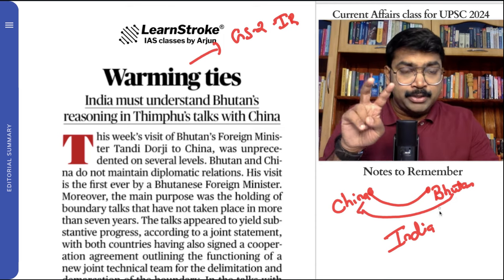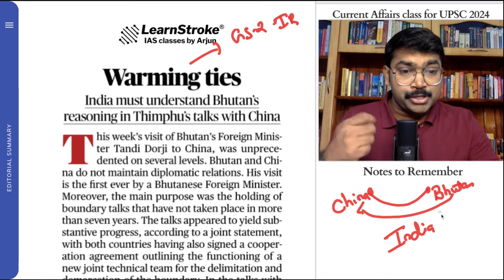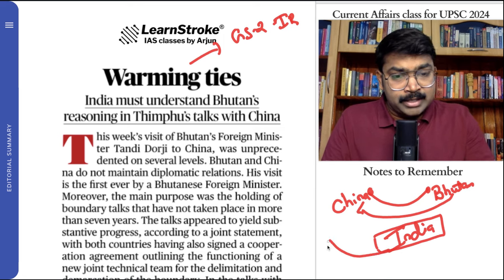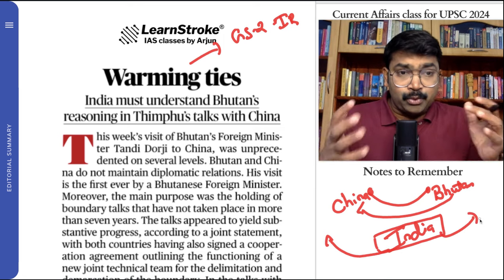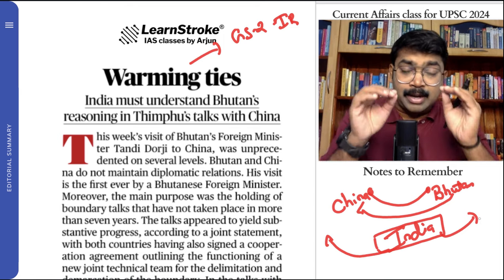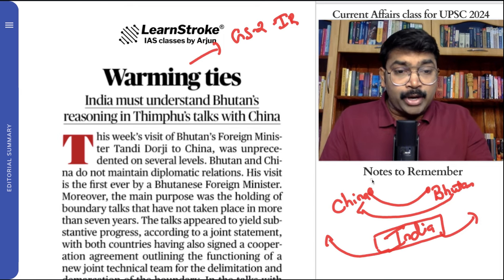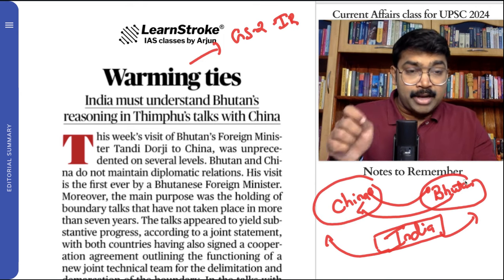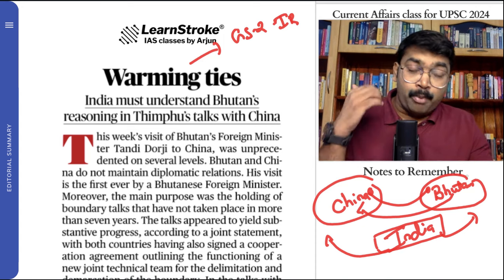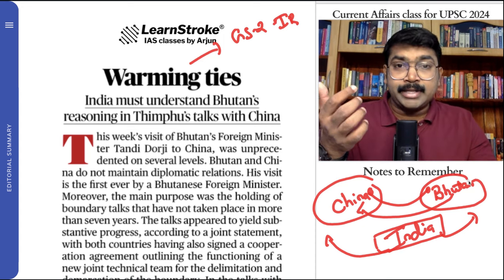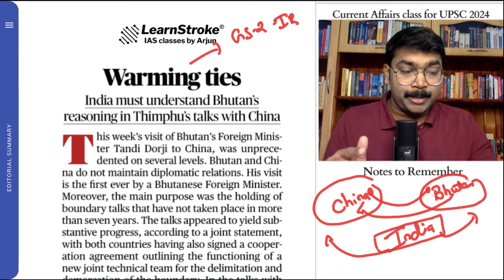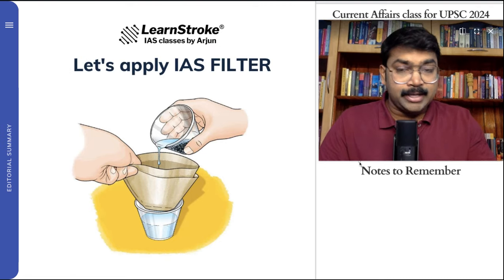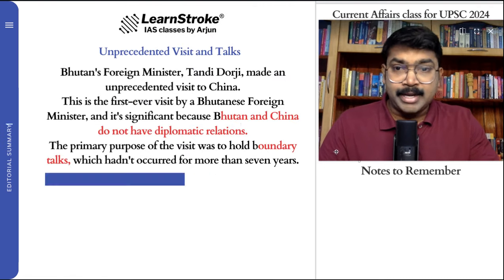So after a long time, China and Bhutan are resuming the discussions again. So in this context, as a country, India, what are India's concerns and why? What are the few things that India should keep in mind? This article completely talks about this, and we also need to get a real good clarity about the map of China and the map of Bhutan, especially. Where is Bhutan? Which Indian states share borders with Bhutan? These are all the questions that we can expect for the civil services preliminary. So fair enough, let's quickly move on to the article and apply the IAS filter and take the important points here. Let's take it.